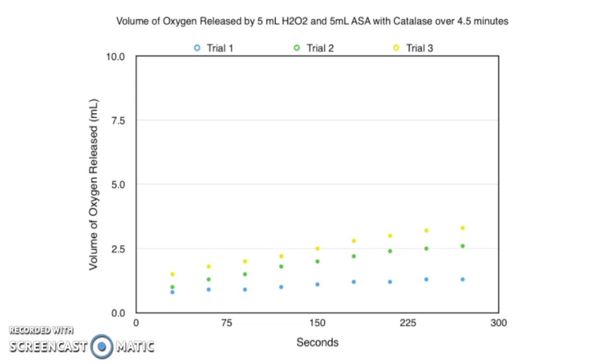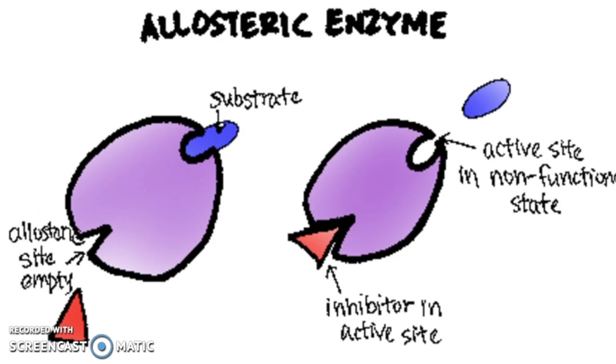The second added ASA. The trend for all trials was still linear, and the volume of oxygen released never totaled more than 3 milliliters. We found that ASA is an inhibitor of the decomposition of hydrogen peroxide. The study stated that it showed a mixed inhibition mechanism, which essentially means that ASA is an allosteric inhibitor. ASA binds to catalase at a site other than its active site, changing its structure and preventing the substrate, hydrogen peroxide, from binding effectively. This slows catalase's ability to decompose hydrogen peroxide, therefore producing less oxygen.